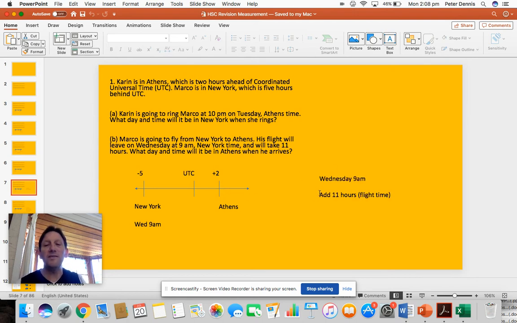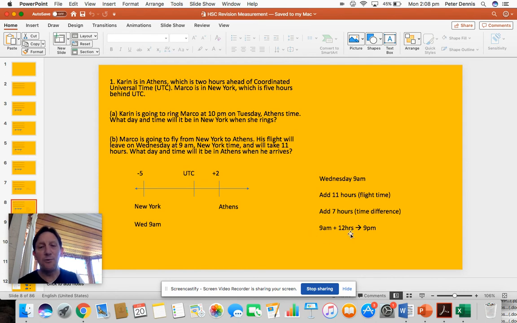So Wednesday, we're going to add the flight time. If it starts at 9 a.m. here and we add 11 hours, because that's how long it's going to take, 9 plus 11 is going to be 20. But we've also got to add the 7 hours of the time difference. So I've done it slightly differently here. I've added these together. There's 11 hours flight time plus 7 hours difference, so that's 18 hours altogether.